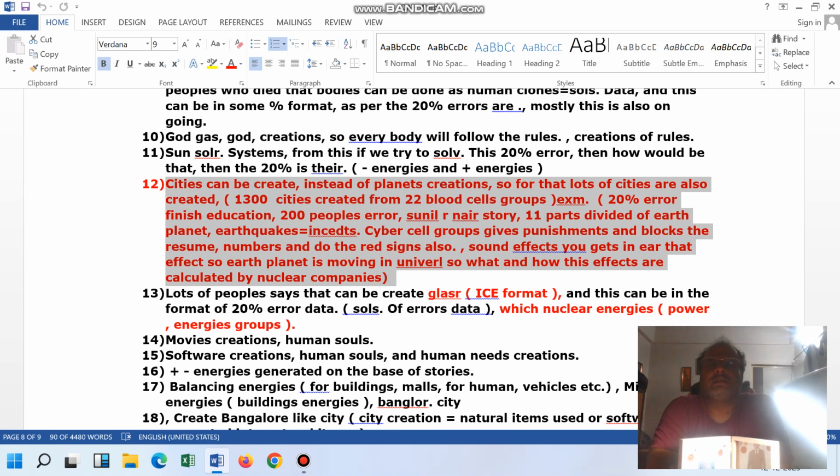One of the persons told that we want to see practically the earthquakes. So one of the persons told that 1300 cities got earthquakes in India. 1300 cities basically got earthquakes, but in reality 1300 cities never got earthquakes.